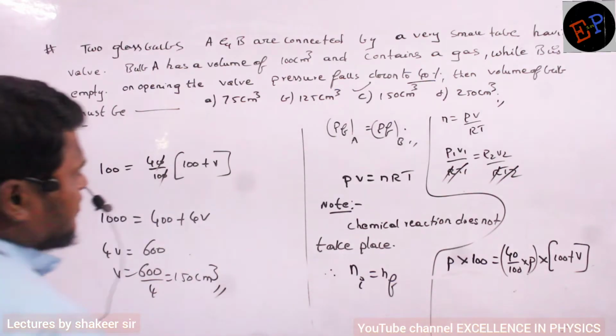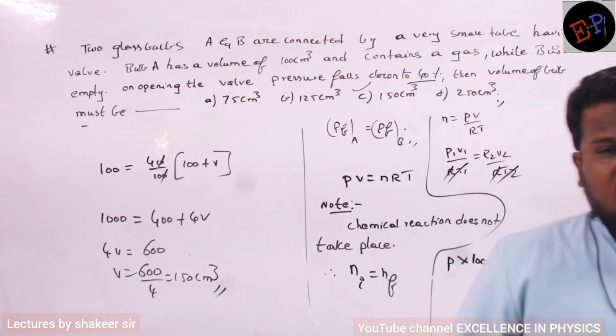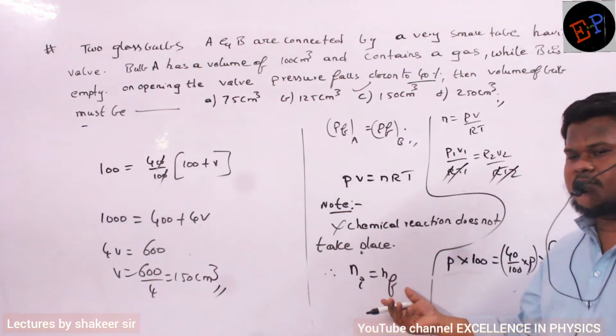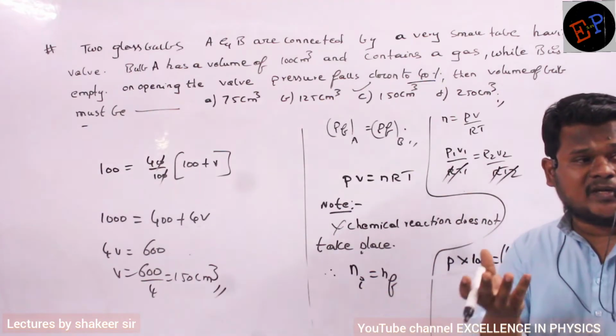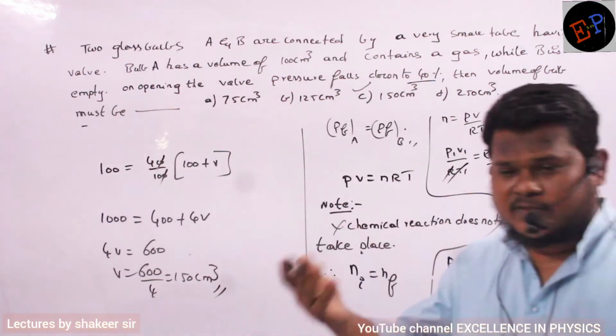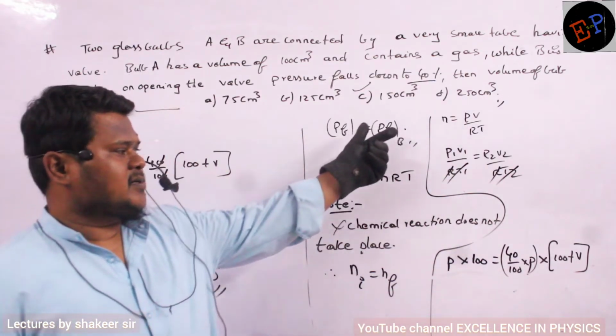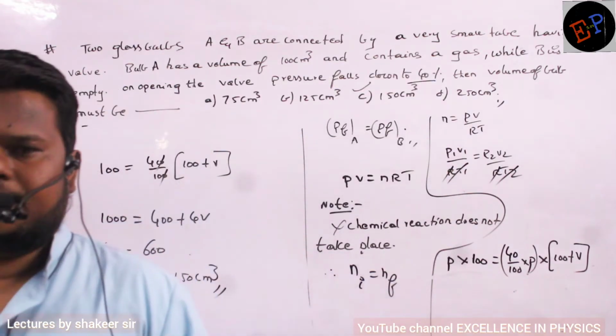So based on which logic have we done this calculation? The logic is that there is no chemical reaction. If there is no chemical reaction, the number of moles of a gas remains constant. Initially if there are 2 moles, finally also 2 moles only. And we know the ideal gas equation, so just substituting, we are getting the answer.